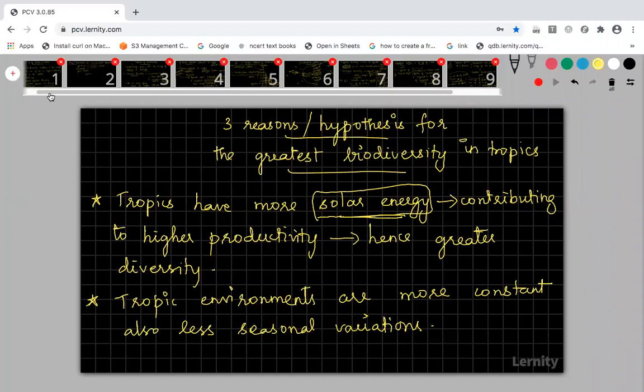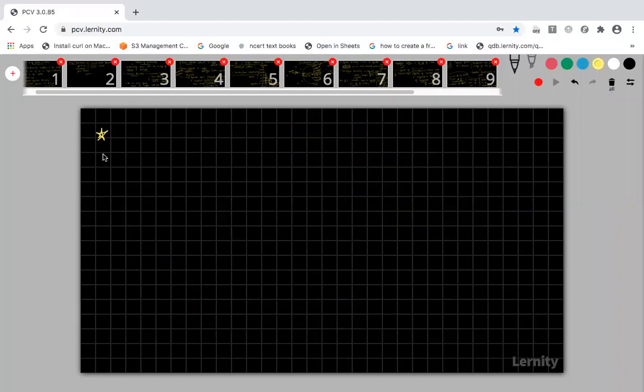And the third reason for the greatest biodiversity in tropical region is tropics have remained relatively undisturbed for many millions of years. Undisturbed means, what do you mean by this?